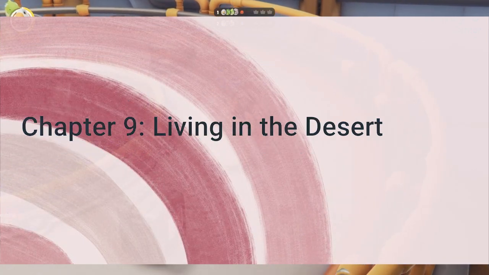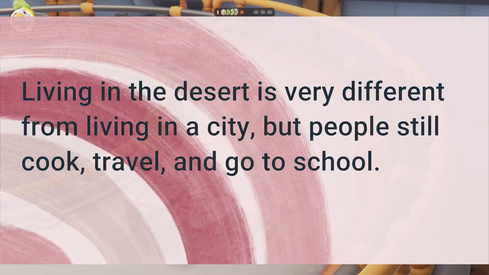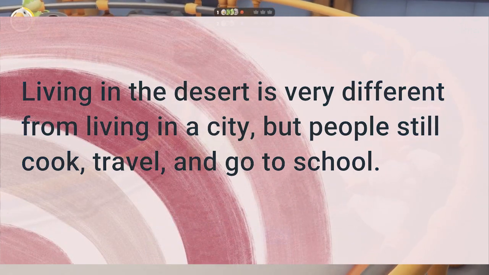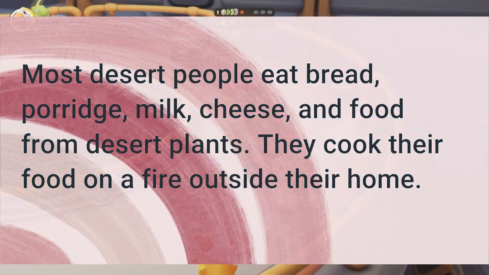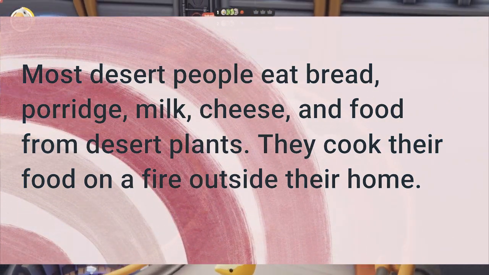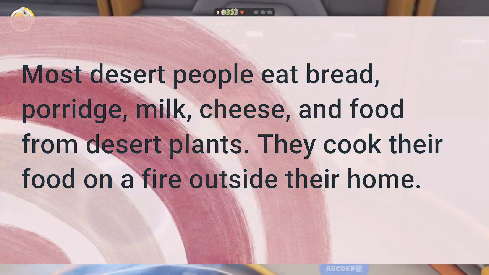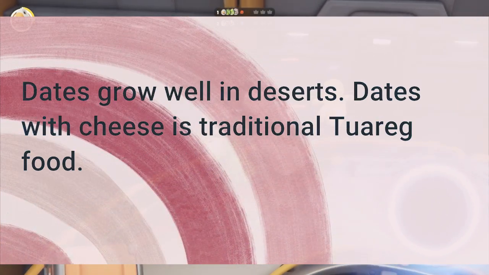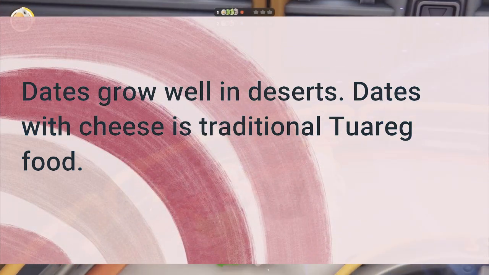Chapter 9. Living in the Desert. Living in the desert is very different from living in a city, but people still cook, travel, and go to school. Most desert people eat bread, porridge, milk, cheese, and food from desert plants. They cook their food on a fire outside their home. Dates grow well in deserts. Dates with cheese is traditional Tuareg food.